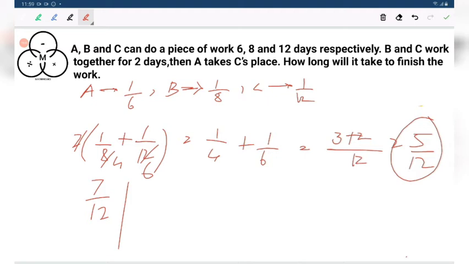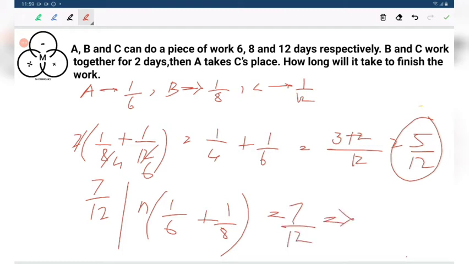Now B and A are working. For how many days? Suppose for n days. How much task do they need to complete? 7 by 12. Now you just see 1 by 6 plus 1 by 8 equals 7 by 12. Now you can easily find out the value of n.